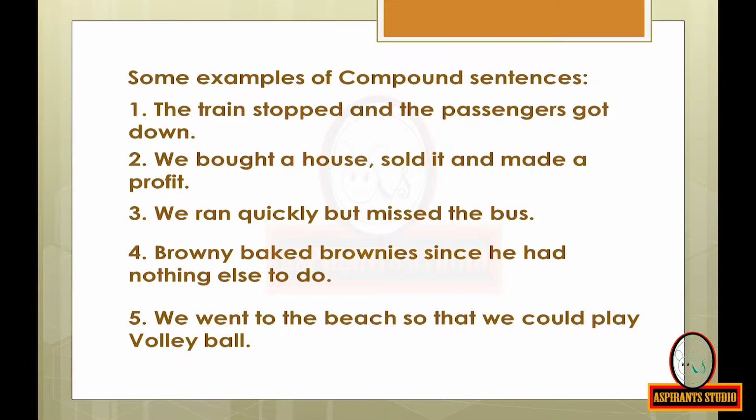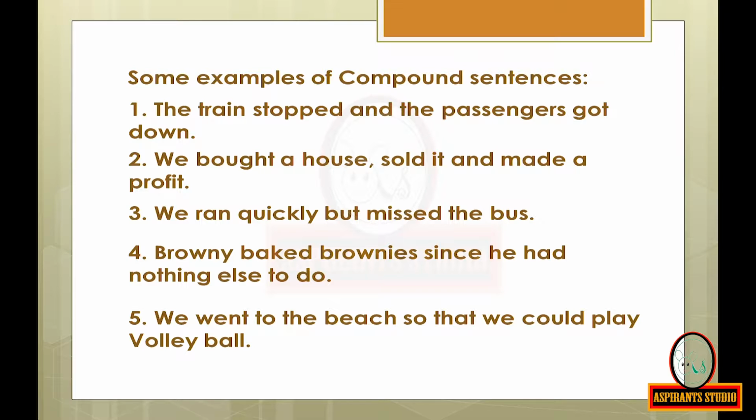Here but is the coordinating conjunction. If you remove that and split this sentence into two simple sentences, we get: We ran quickly. We missed the bus.